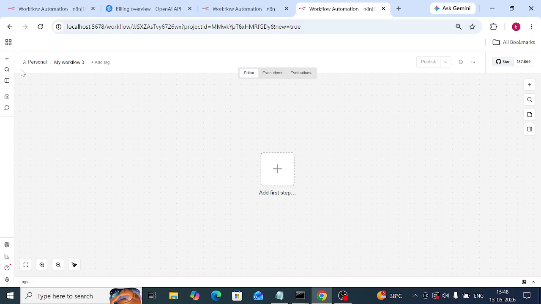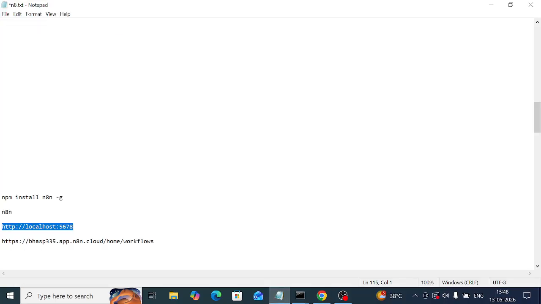See, our task is: when a user enters data, send an email automatically. When user enters data, send email automatically. This is our task.